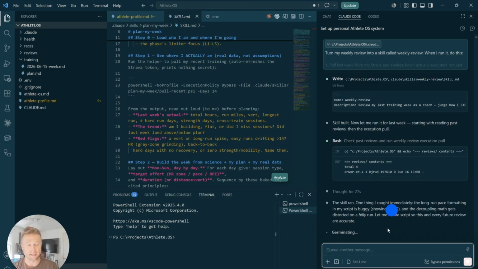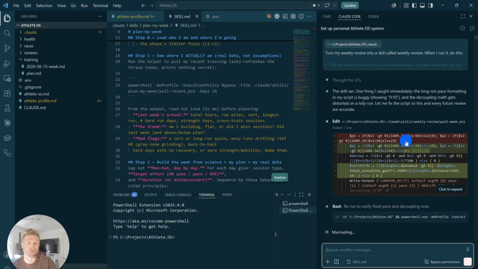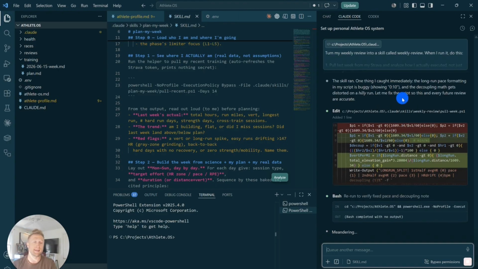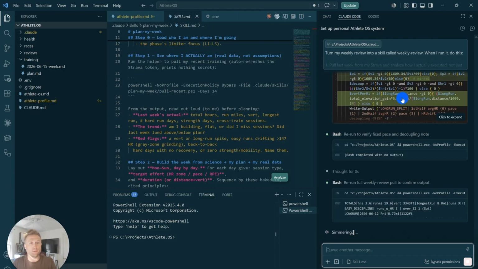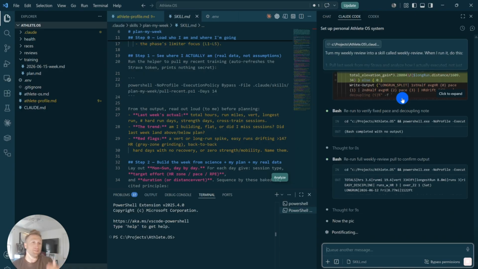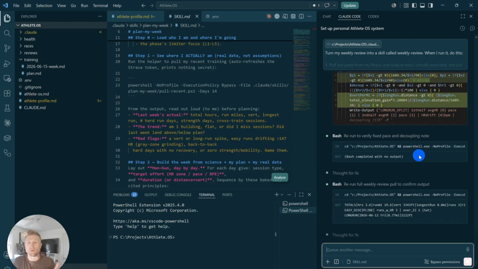This is very interesting. When it's looking through the Strava data, it actually found an error in how the formatting is coming through from the Strava API, which basically is saying, hey, this information is not coming through the way that I thought it was going to. But instead of erroring out, Claude's smart enough to figure out a workaround to scrub this information to actually be able to use it in the skill creation process, which is exactly what we want Claude to do week in and week out.